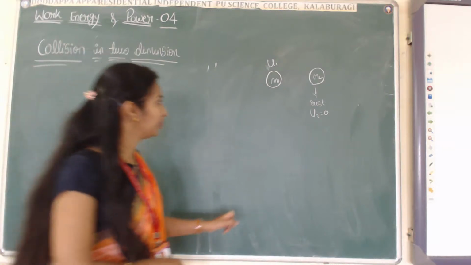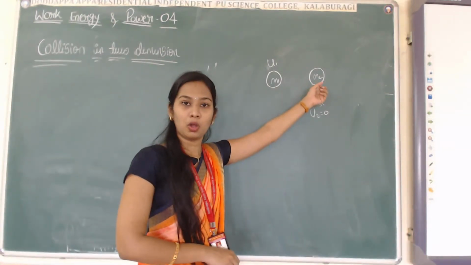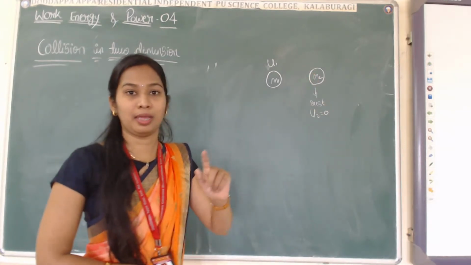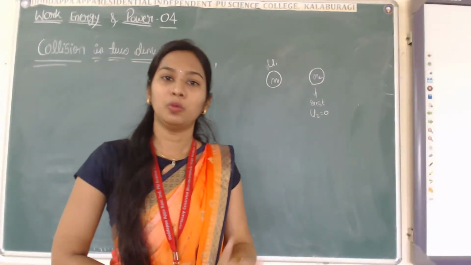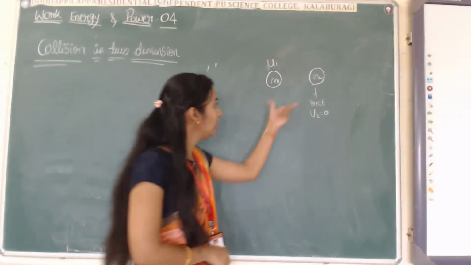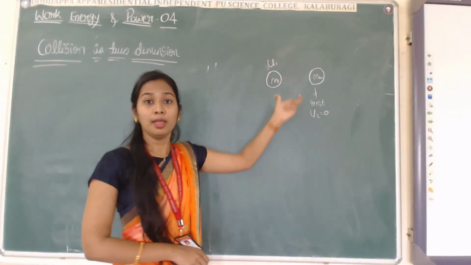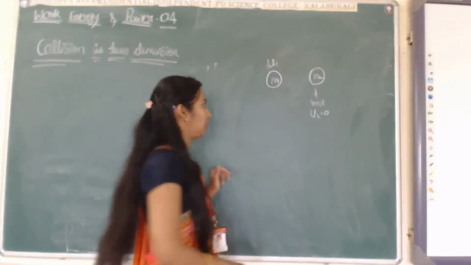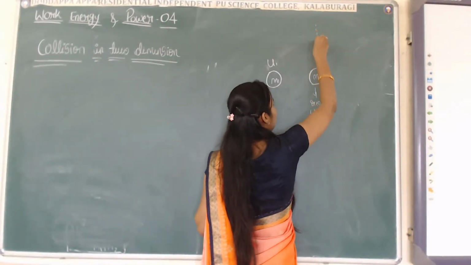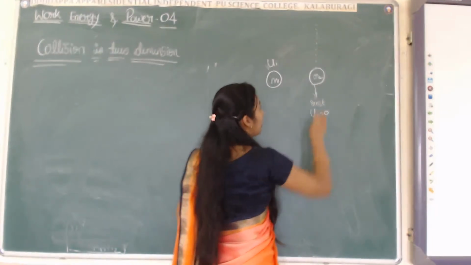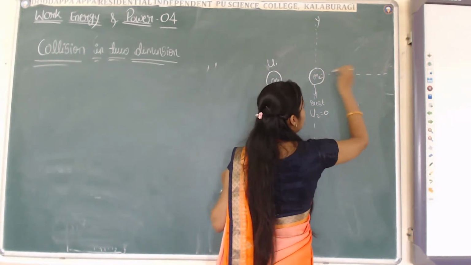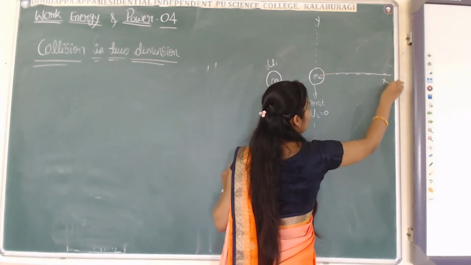Collision in two dimension means after collision, these particles will move in two different axes, x-axis and y-axis. I will take this as y-axis, and this as x-axis.